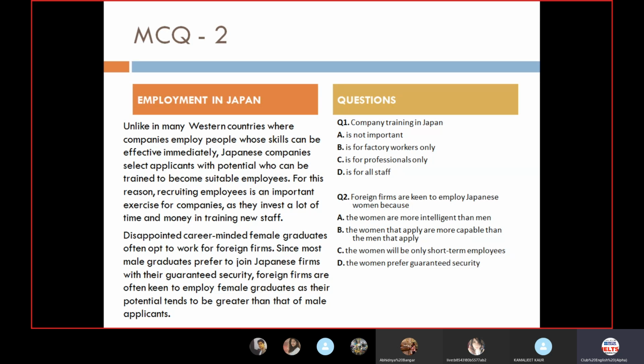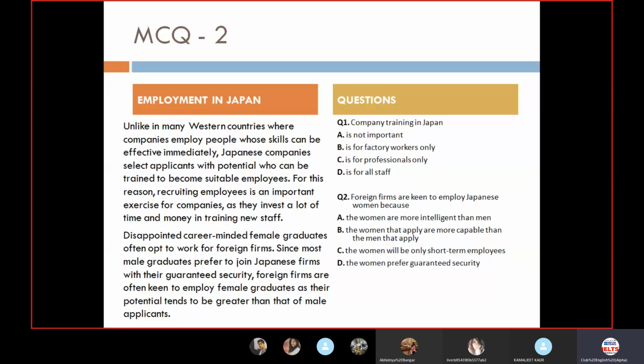Then we'll focus on B, factory workers. We have not heard any single word about factory workers or any synonym of it. If there had been a synonym, we would definitely have considered it, but this is not the case. Now the next is C, professionals only. They definitely talked about professionals in the first line, as Abhinay also said. But that was not related to the training part, it was related to recruitment only. So we are not going ahead with this. The only option left is D. So that will be the answer.